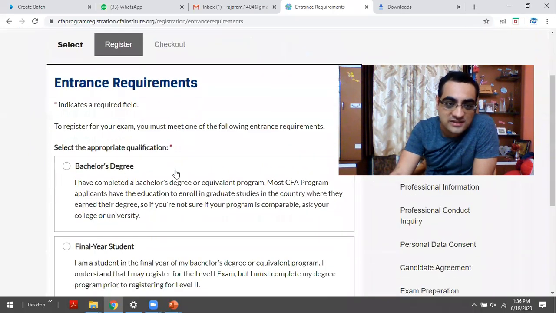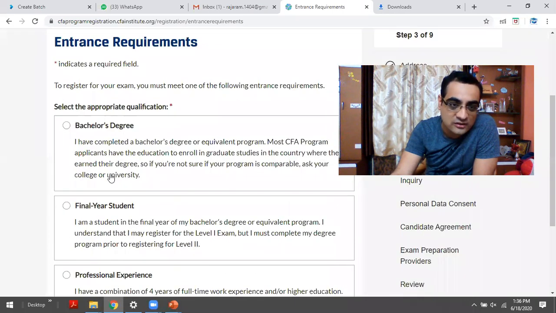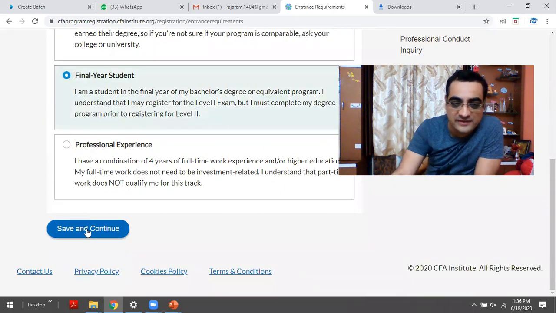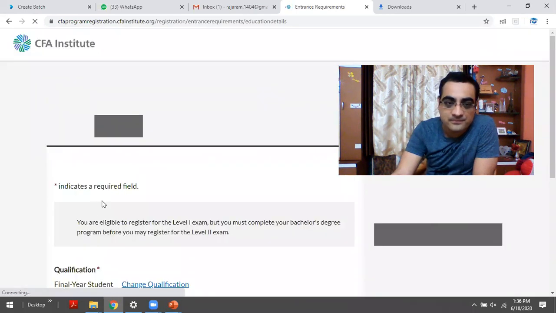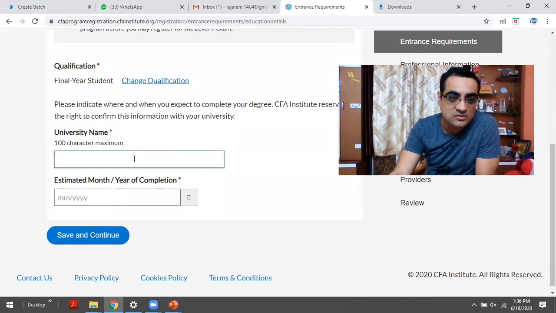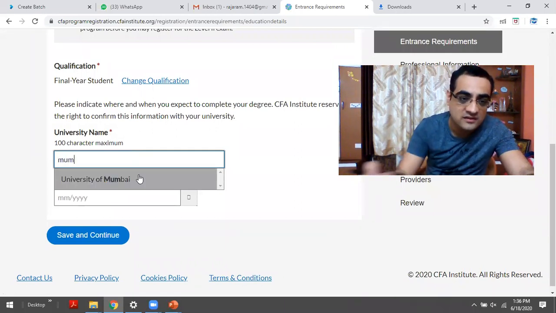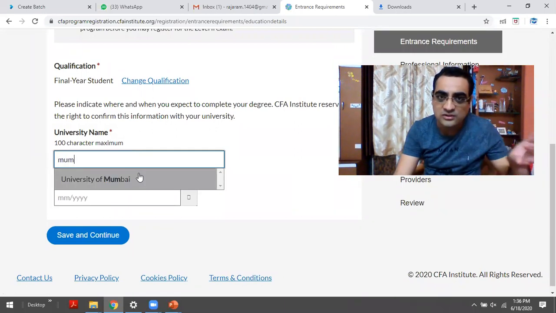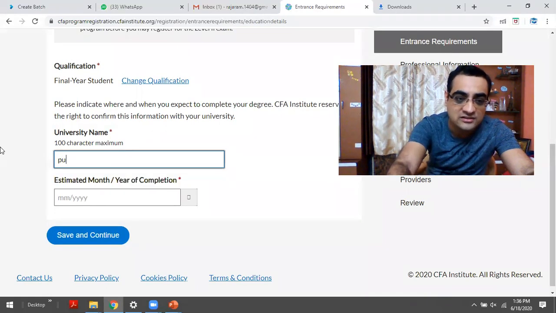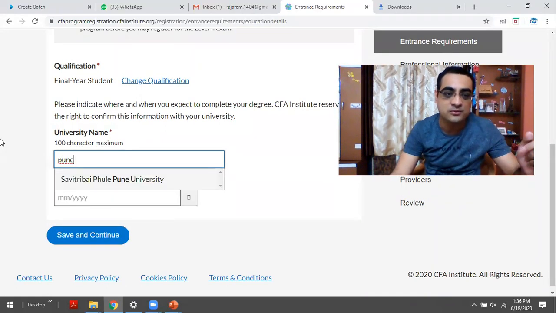So entrance requirement, I was saying that you should be a graduate on the date of enrollment, or in your final year, or that third criteria. So let me say I'm in my final year. All right, so save and continue. So now they will ask me, I'm in final year, so what is my university name? So let's say Mumbai University. University of Mumbai, it comes. But suppose your university name doesn't come. Let's say I'm from Pune University. Is it coming? Yes, Savitribai Phule Pune University.